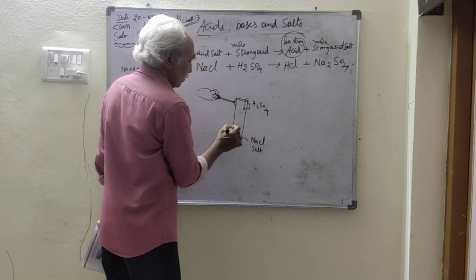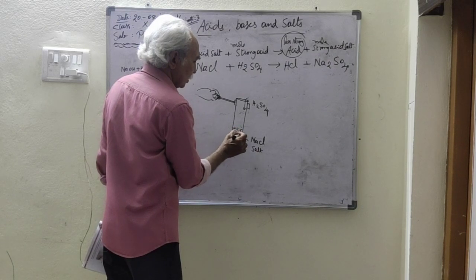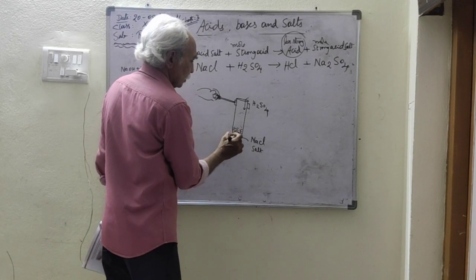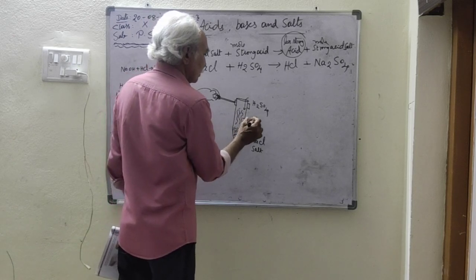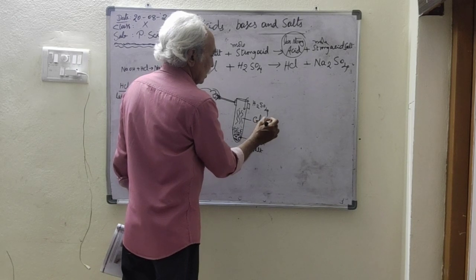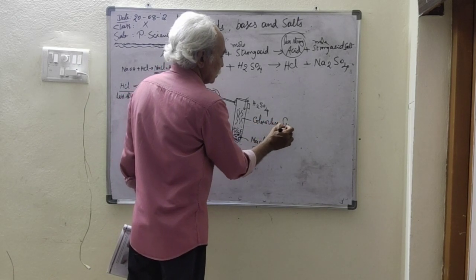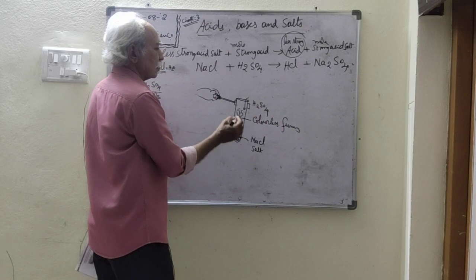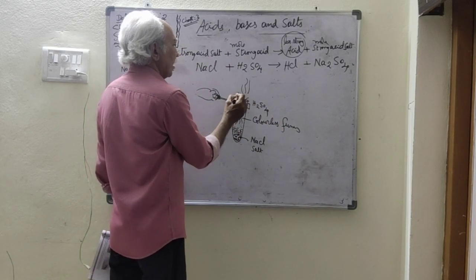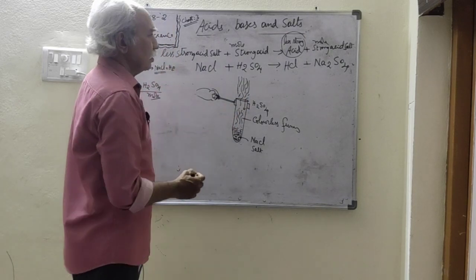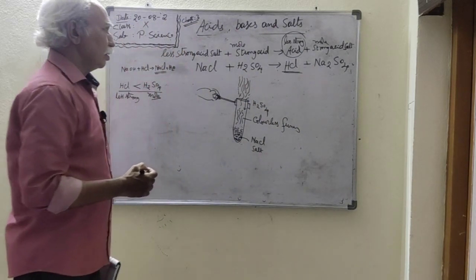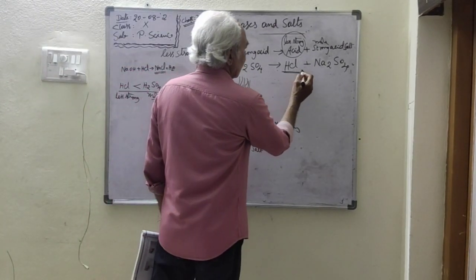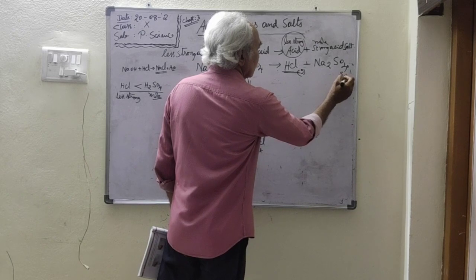What happens? When we add acid to the salt, a reaction takes place, and colorless fumes are forming, a colorless gas. What you expect is hydrogen chloride gas. This is the gas, but the salt is a solid.